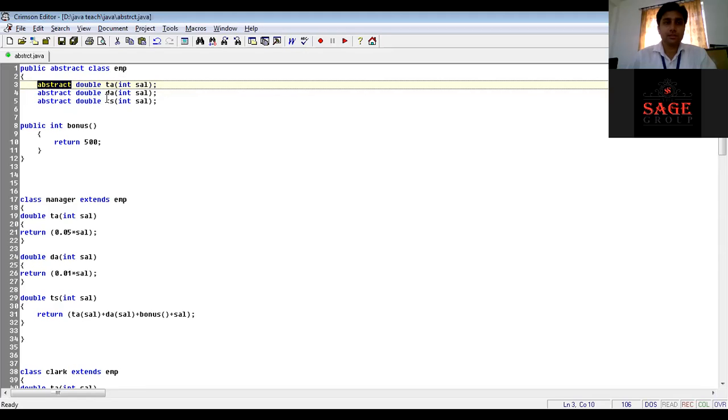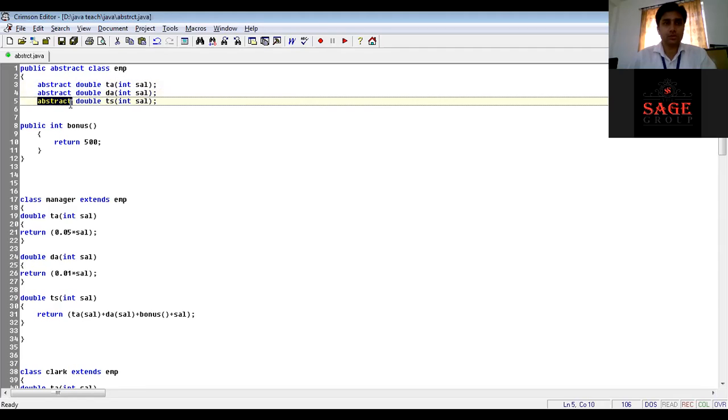My other method is DA, which also takes salary as a parameter. The return type is double, and that method is also abstract. The third method is also abstract, that is TS. Those are all our allowances which we have to override in further classes. So these are all abstract methods, because they have no body.